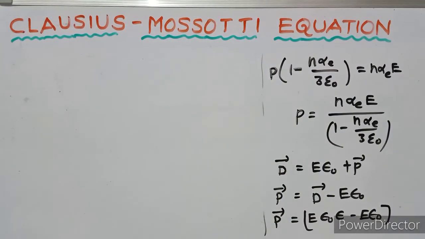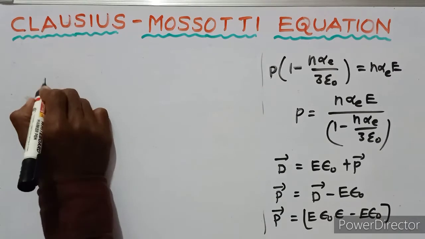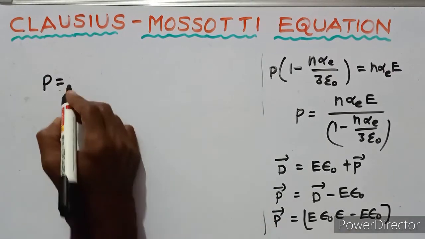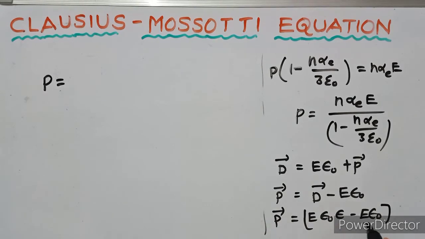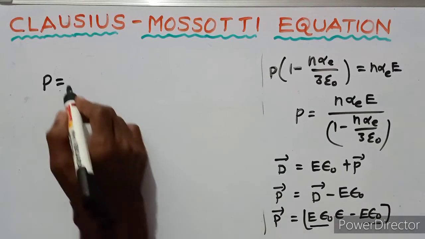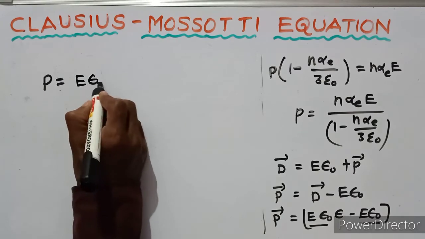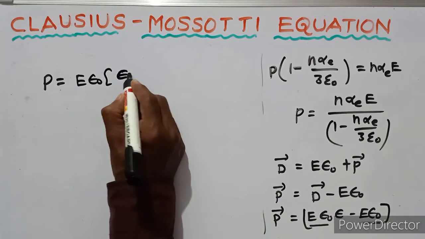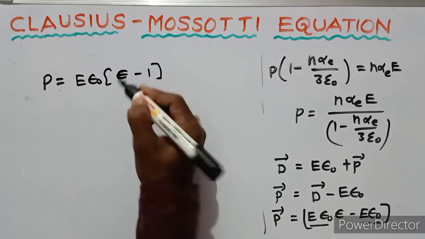So this equation can be written as P equals, epsilon naught E is common, so P equals epsilon naught E into epsilon_r minus 1.